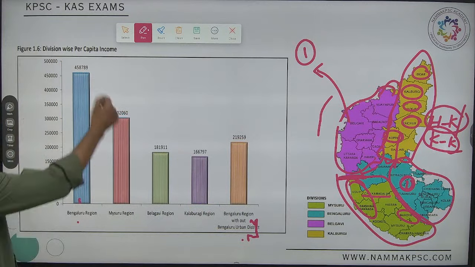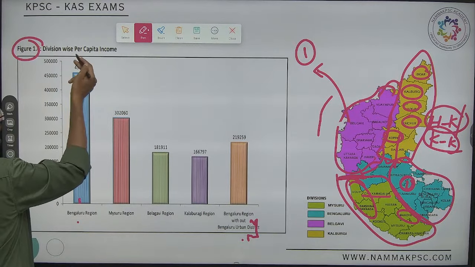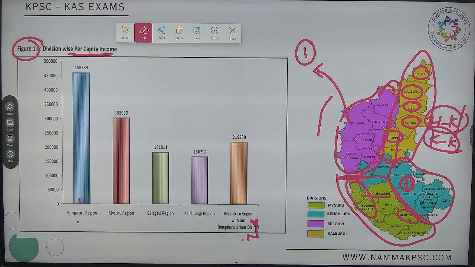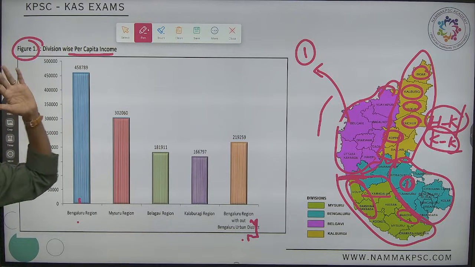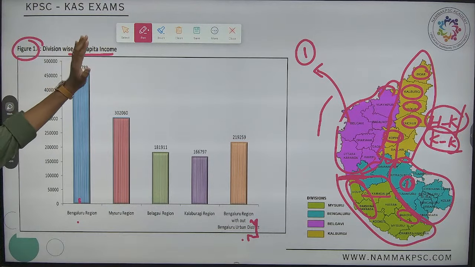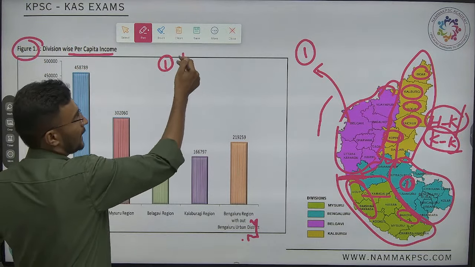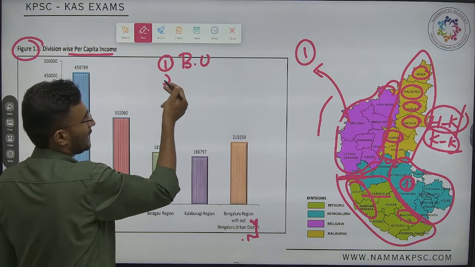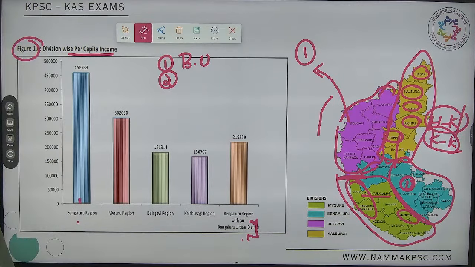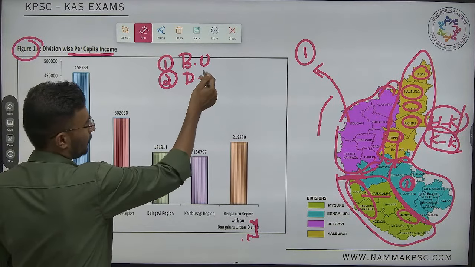With respect to per capita income ಬಗ್ಗೆ ಇಲ್ಲಿ ನೋಡಿ economic survey. Now the third major important one you must know about, district wise or division wise. District wise ಬಗ್ಗೆ ನೋಡಿದ್ವಿ ನಾವು. District wise which is ranked first, it is Bengaluru urban. Second ಯಾವುದು? It is Dakshina Kannada and Udupi.